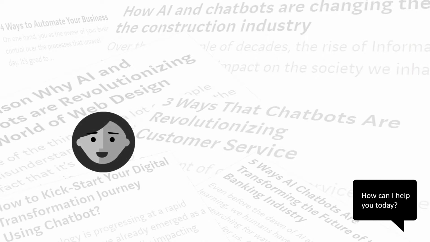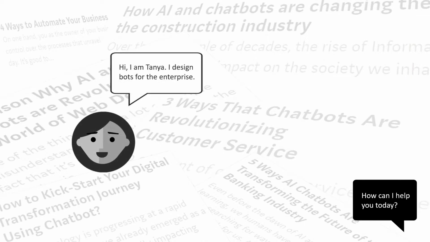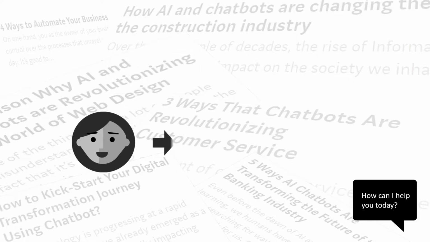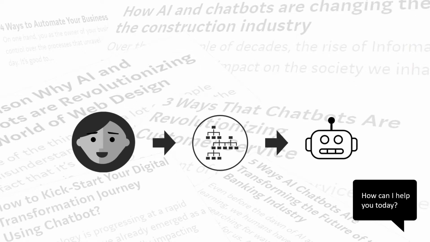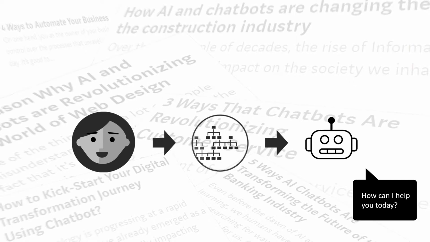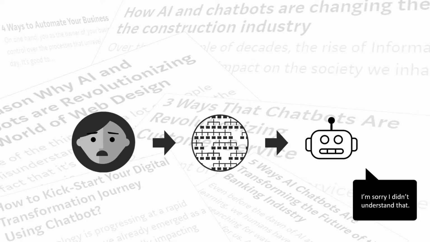Meet Tanya. She designs chatbots for the enterprise by laying out a dialogue graph, or tree, that captures the different conversational flows she wants the chatbot to be able to support. Since enterprise applications must guarantee good customer experience, end-to-end learning-based approaches that offer no control over the deployed behavior of the bot are not enough. Instead, Tanya has to lay out larger and larger dialogue graphs, and the design process soon becomes intractable. As a result, any chatbot of sufficient complexity remains out of scope for the state-of-the-art design practices.